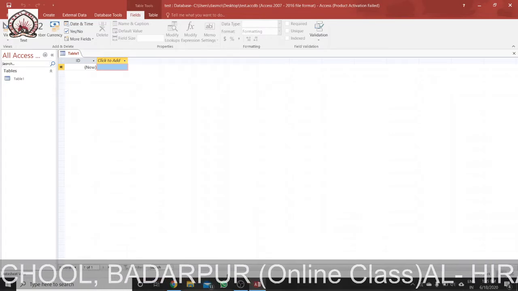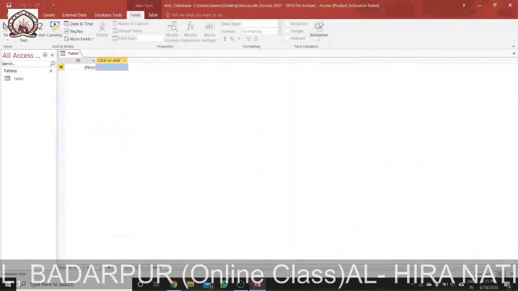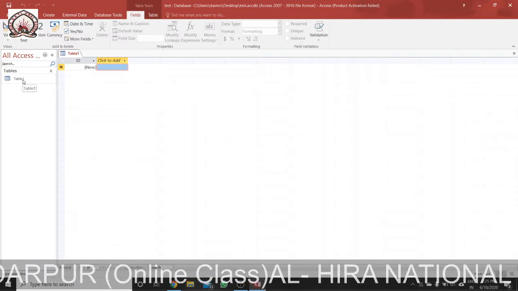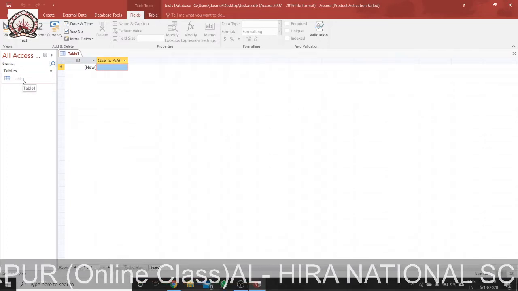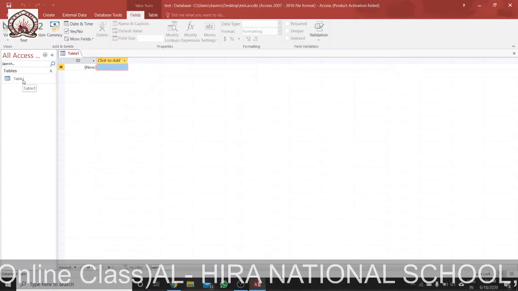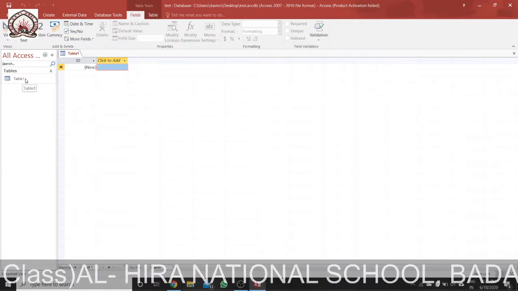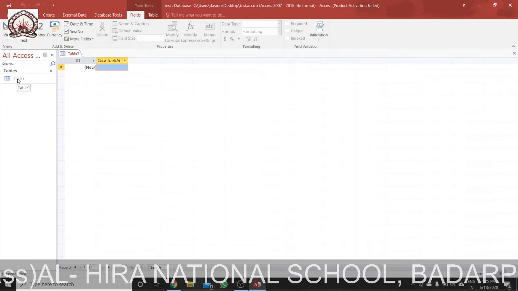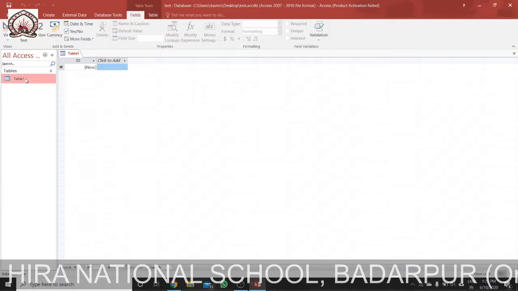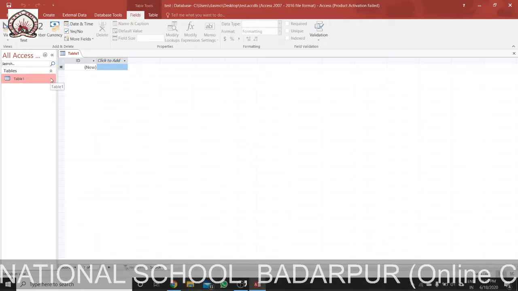Now what are the objects of MS Access 2010? Number one is the table. As I have already discussed, the table is a building block of a database, and a table can be opened in two ways: either in design view or in datasheet view.